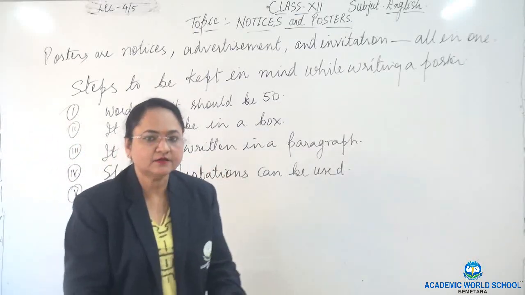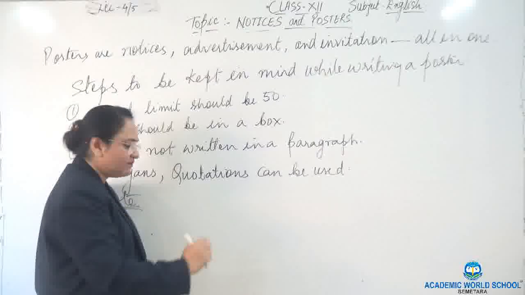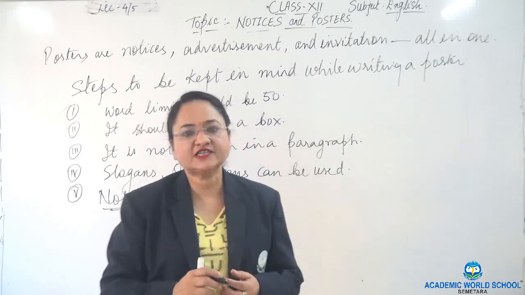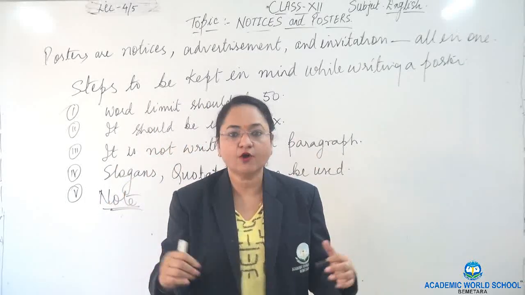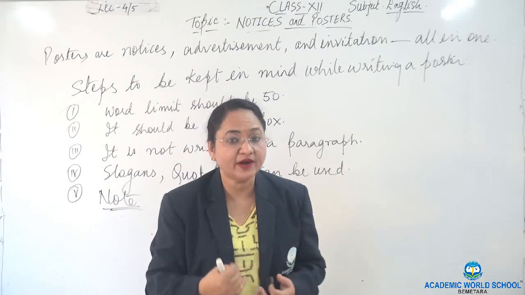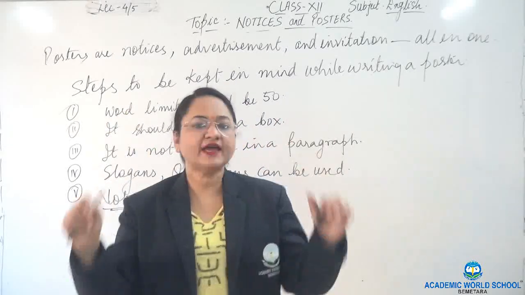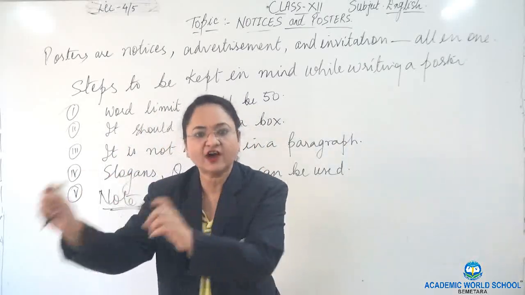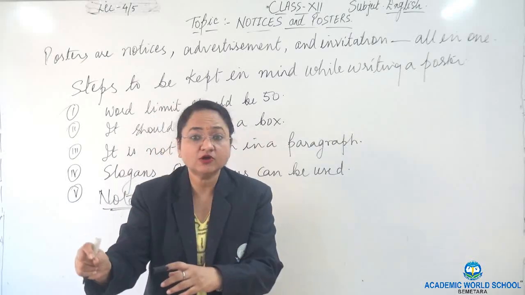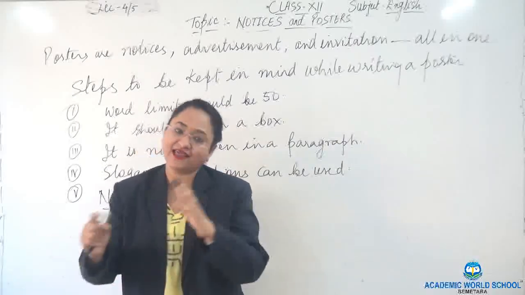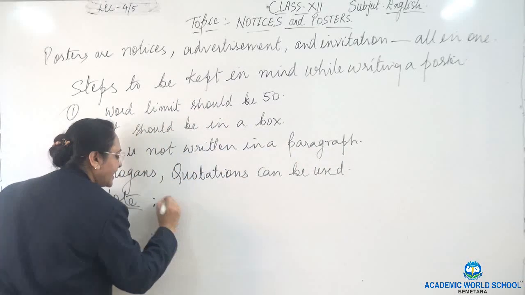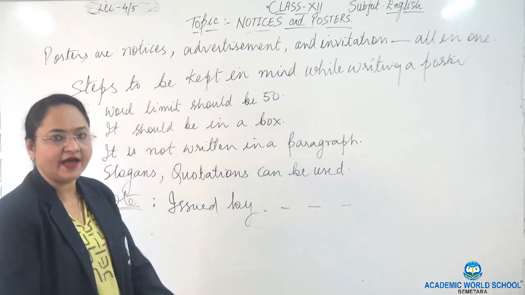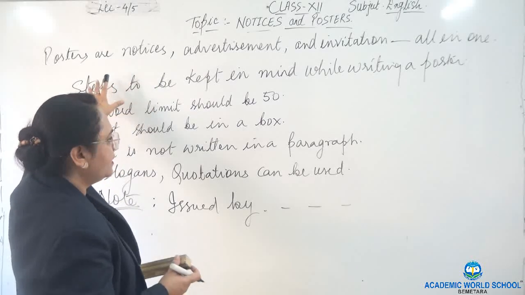Most importantly, very important note. Once you have written the poster, you have to write at the bottom issued by. That means who is issued? Whether it is issued by the government. Okay, children, these days you have seen many posters of COVID-19 published and issued by the government. Yes or no? You have seen it? So when we make a poster, it is very, very important to write at the bottom that it is issued by CG government, it is issued by NGOs, it is issued by some welfare society, like that. Okay, so you have to write at the end issued by or published by. These are the points which you have to keep in mind.